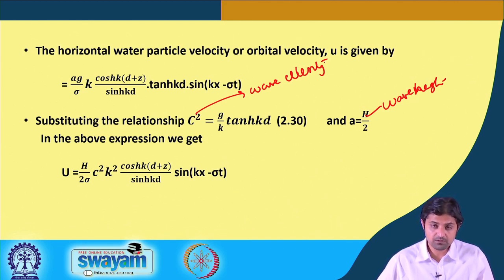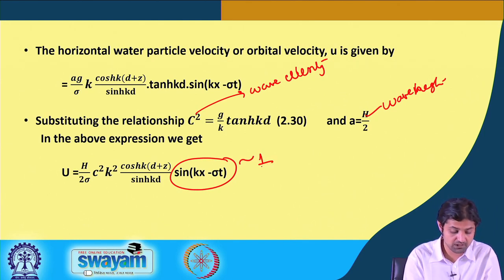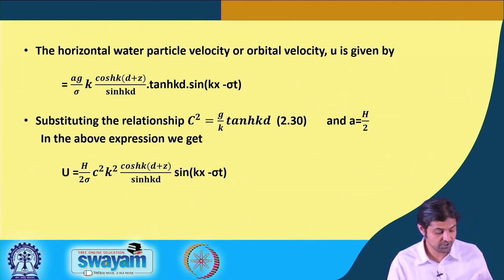It is enough if you remember the velocity potential equation, because that you can differentiate and find out the velocities. Maximum, you will be given: find out the velocities at z is equal to 0, or at the water bed where z is equal to minus d, because those are pretty simple to calculate. Or maximum velocity, which will be assumed to be 1 for the maximum velocity case.